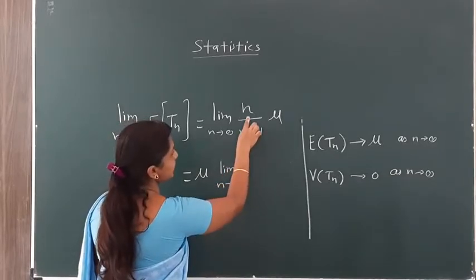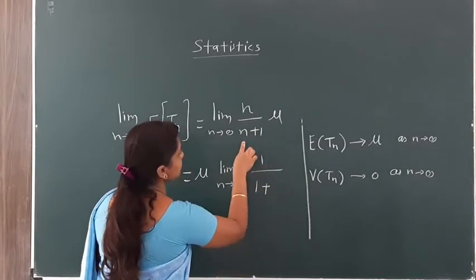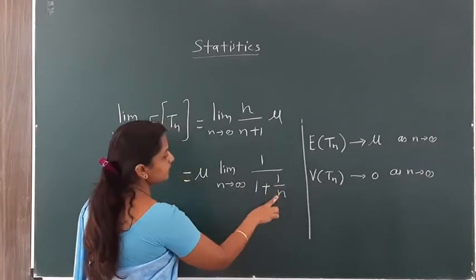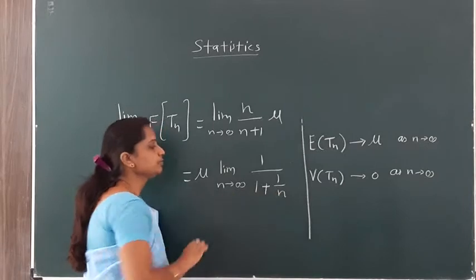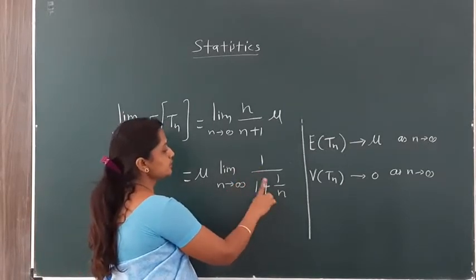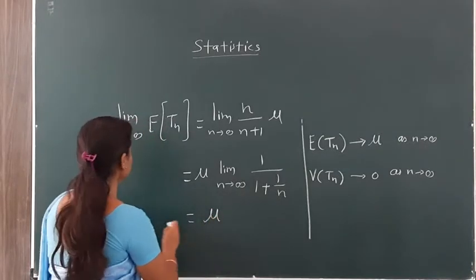We divide by n, giving 1 divided by 1 plus 1 divided by n. Here n tends to infinity, so 1 upon infinity is 0. 1 divided by 1 plus 0 is 1, so it is equal to mu times 1.